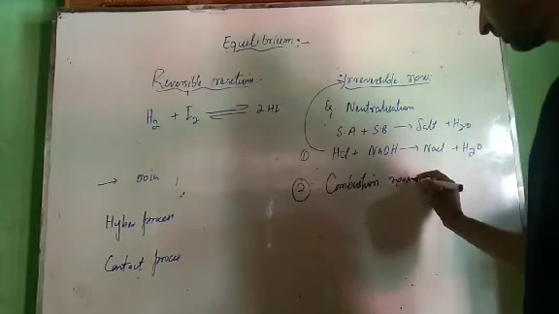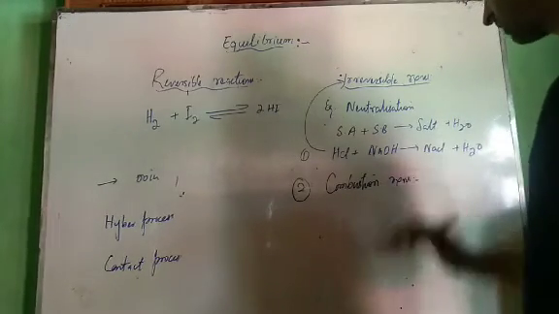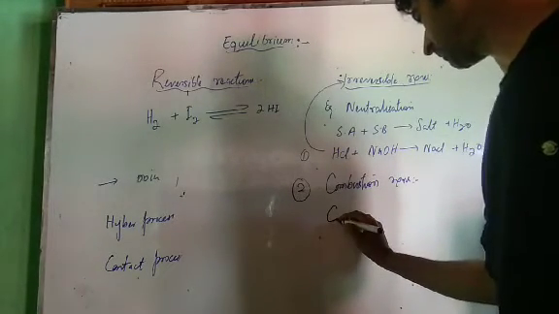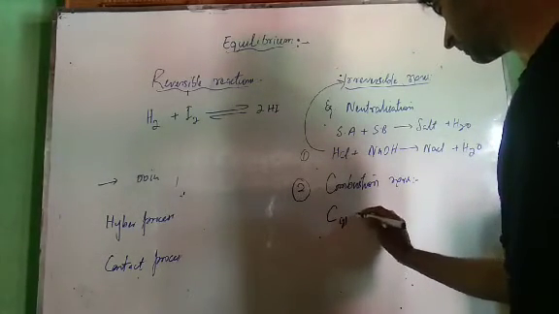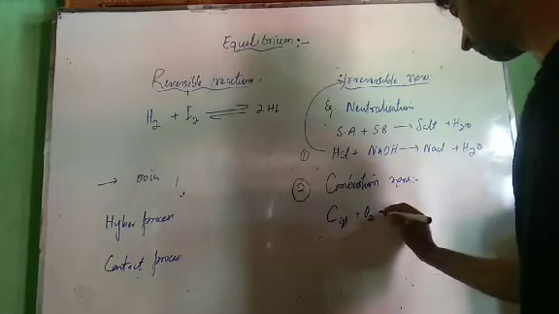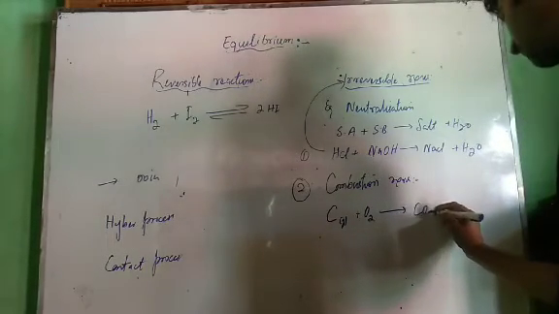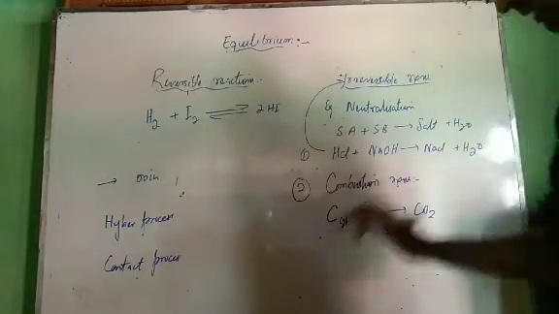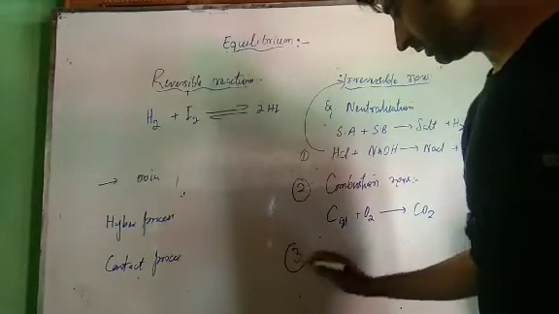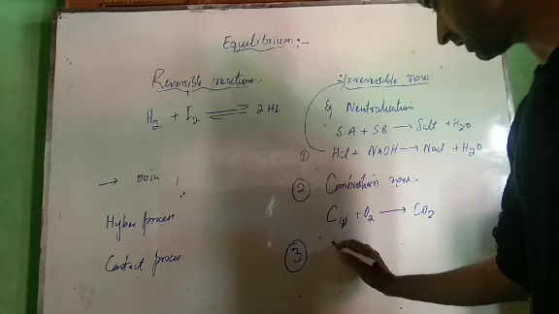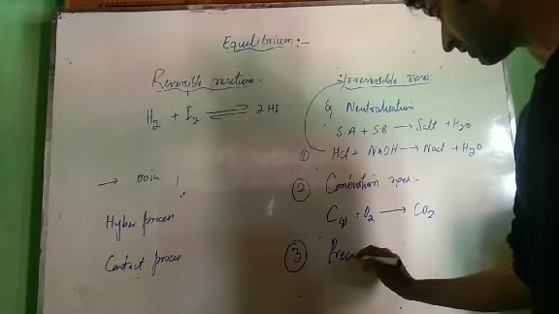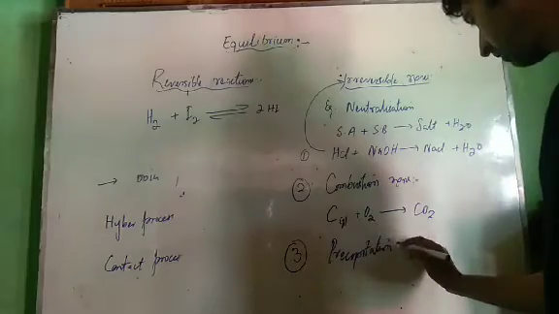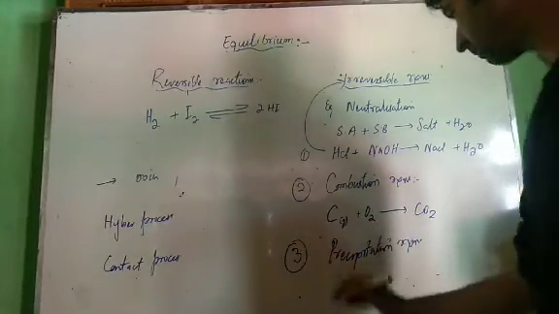Combustion reactions we have discussed in thermodynamics. Burning in the presence of oxygen. When 1 mole of a substance burns in the presence of oxygen to form 1 mole of its proper oxide, this is combustion. All these combustion processes are irreversible. Number third type is the precipitation reactions. Now precipitation reactions, for example,